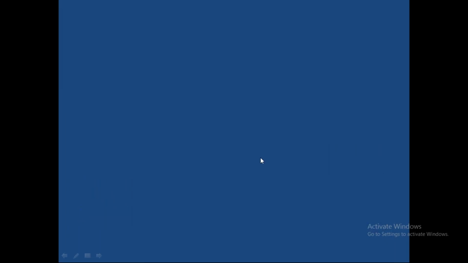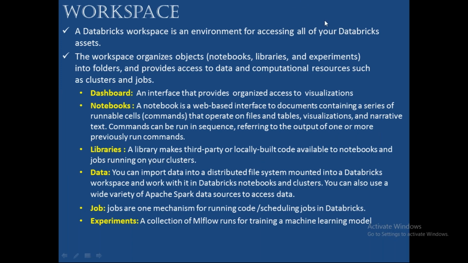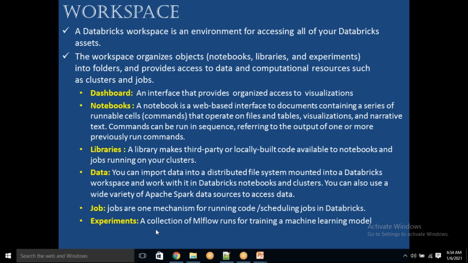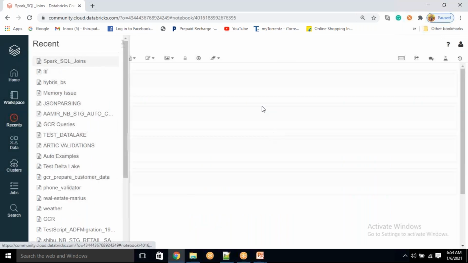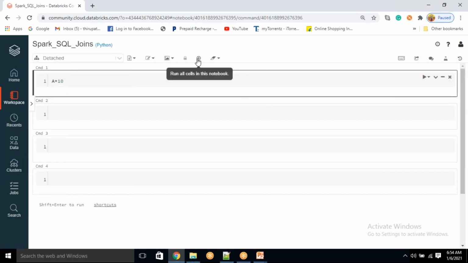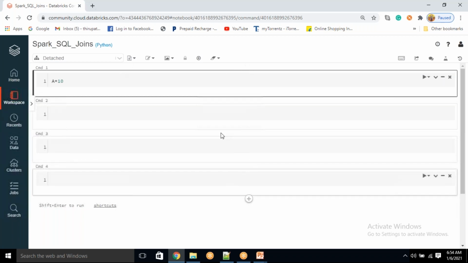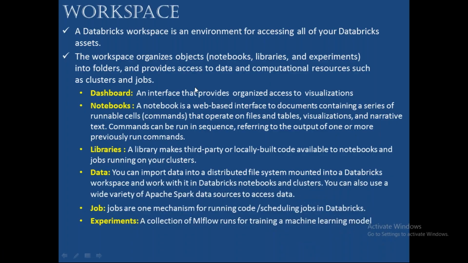Next. Is it clear in this particular slide, friends? Any questions here? Question: can we run all the cells within a notebook in one shot? Yes. We will discuss those things. Let me show you. See here, we have an option: Run all cells in this notebook. Understood? We are going to discuss in detail all these options. Don't worry.